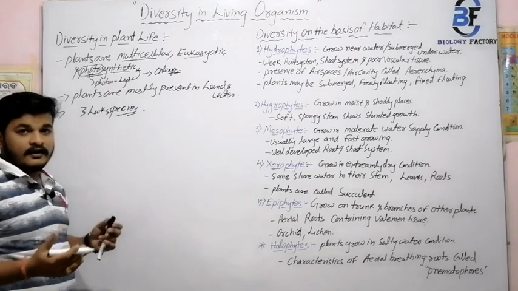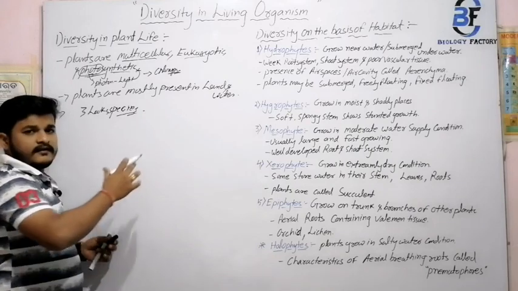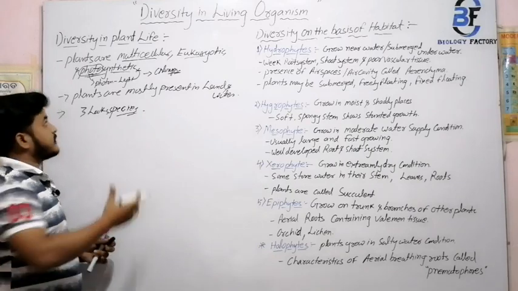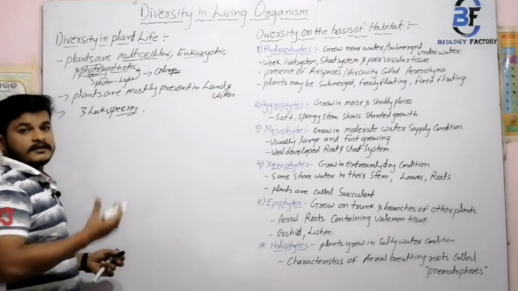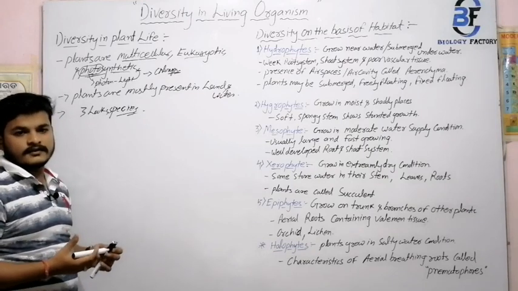That means currently around 3 lakh species exist in plant life.